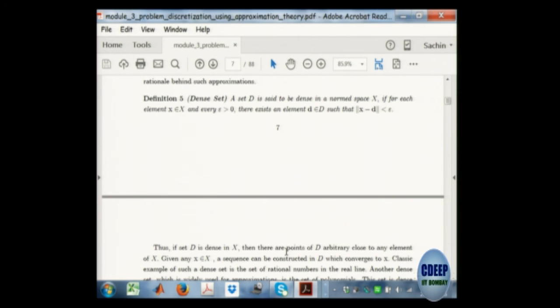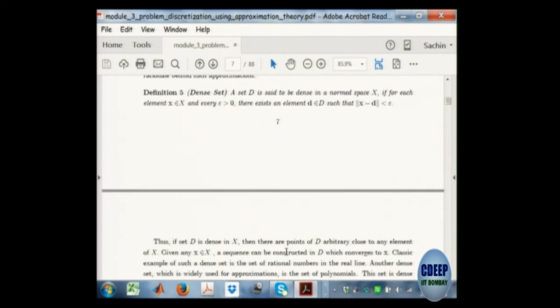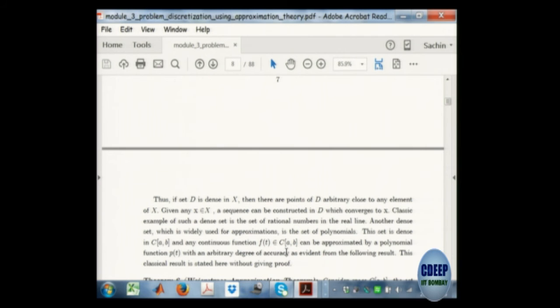I will give you an example; don't worry about the technical definition. A dense set is something that can be used to approximate other things. The simplest example that we keep using all the time without knowing it is that the set of rational numbers is dense on the real line.